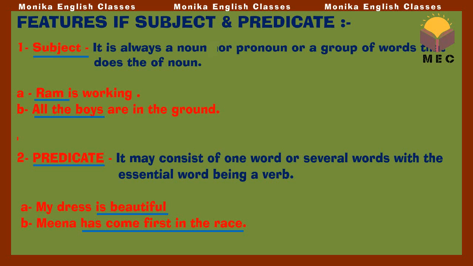Now come to the predicate. It may consist of one word or several words, with the essential word being a verb. Basically, in the predicate the essential word is the verb. Likewise, my dress is beautiful. My dress is actually the subject, and the rest of the part, is beautiful, that is underlined, is called the predicate. The second is, Meena has come first in the race. Meena is actually the subject, and the rest of the part, has come first in the race, is called the predicate.